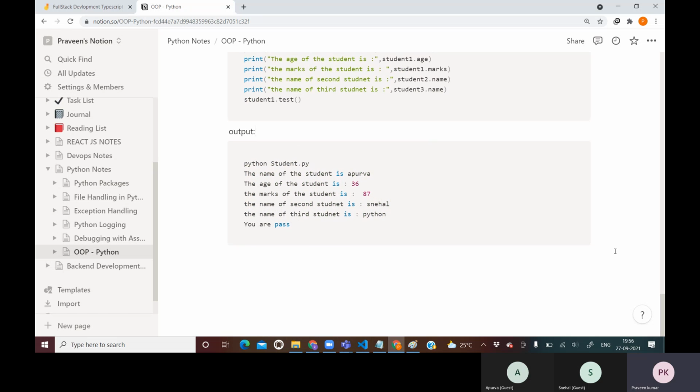Apurva, you need to improve a little more in coding, okay? I have just gone through the code, whatever you have written. Initially it's good, but as soon as the complexity comes in module 3, you have a couple of problems. I haven't gone very deep to point out exactly where you made the mistake, due to lack of time, but soon before the next test, I am going to disclose that.